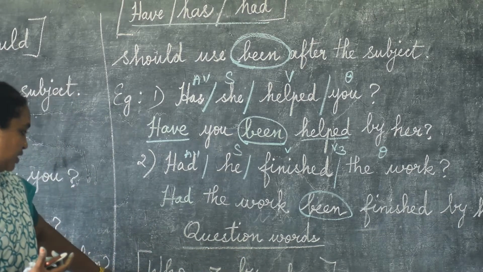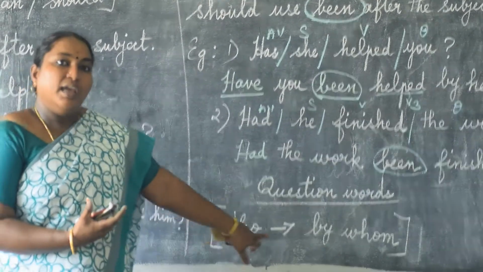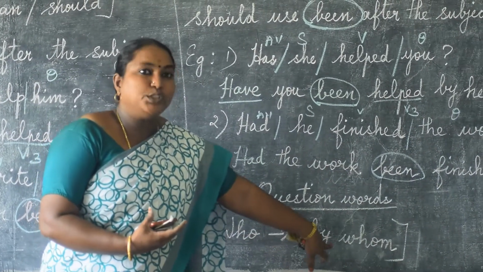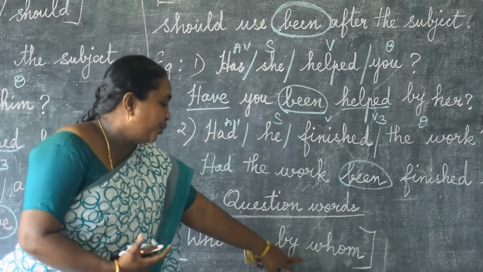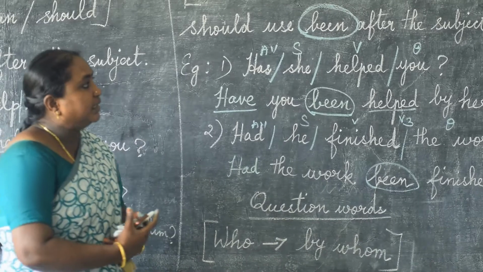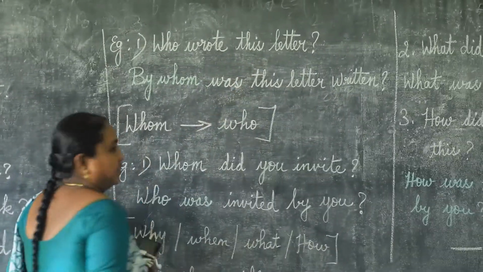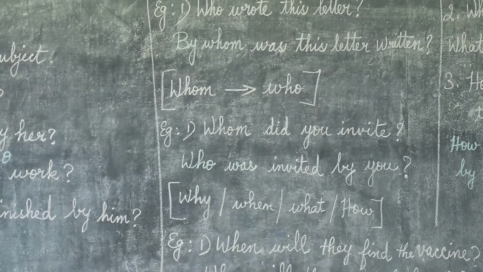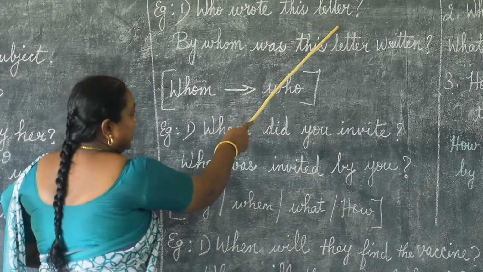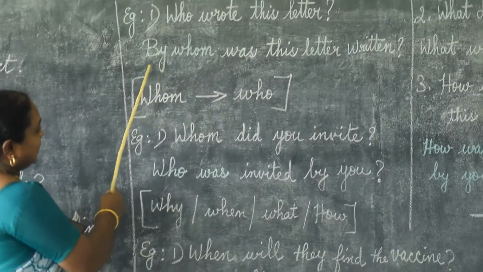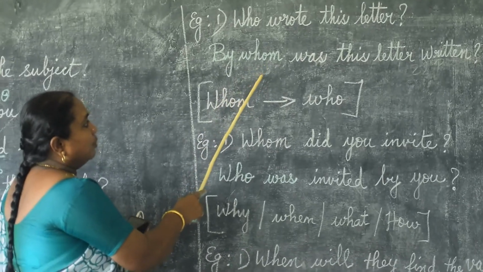How to use question words. When the question word who comes, in the passive form, it changes into by whom. Who changes into by whom. Have you understood? So let's see the example here. Who wrote this letter? So what I said, who changes into by whom?